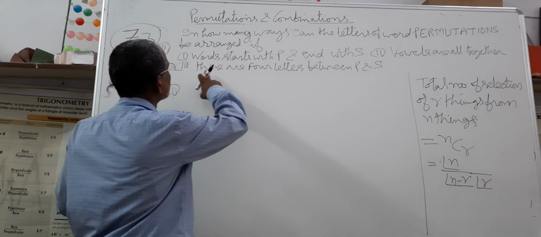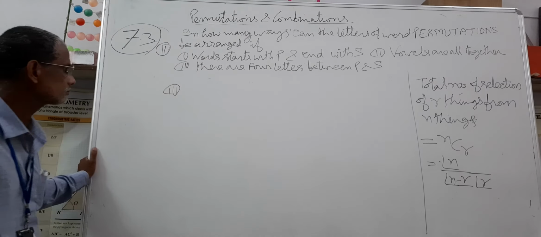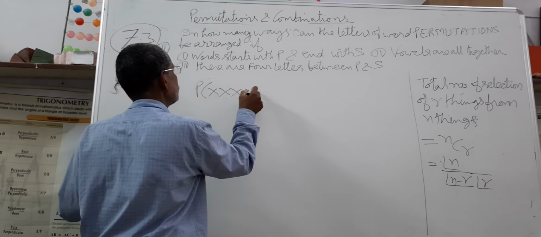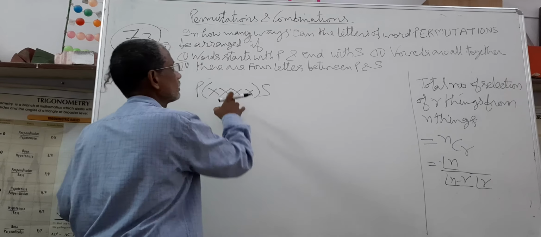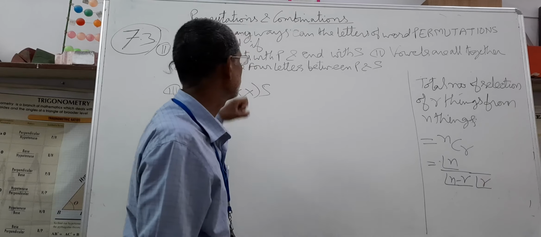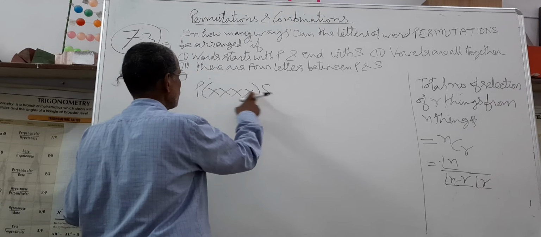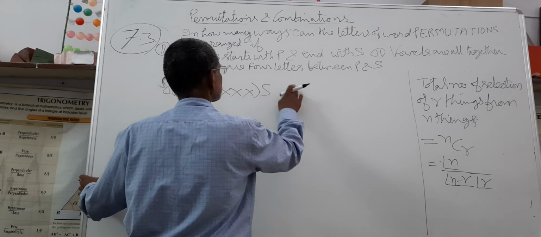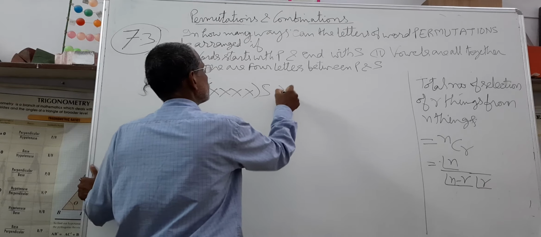Now there are 4 letters between P and S. P, 4 letters inside, S. 1, 2, 3, 4. Any 4 letters apart from P and S are inserted between P and S. Then remaining 6 are present here.